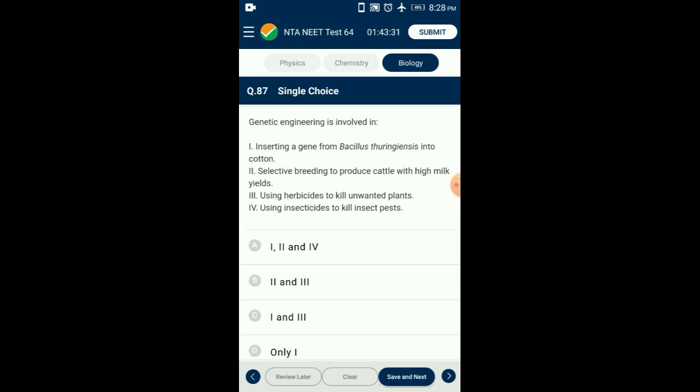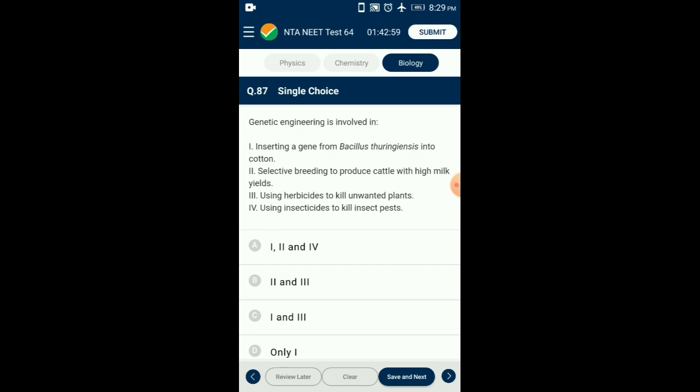Question number 87. Genetic engineering is a technique to alter the chemistry of genetic material, either DNA or RNA, to introduce these into host organism and thus change the phenotype of the host organism. Statement 1 is the only one where the gene is manipulated artificially to get desired effect.